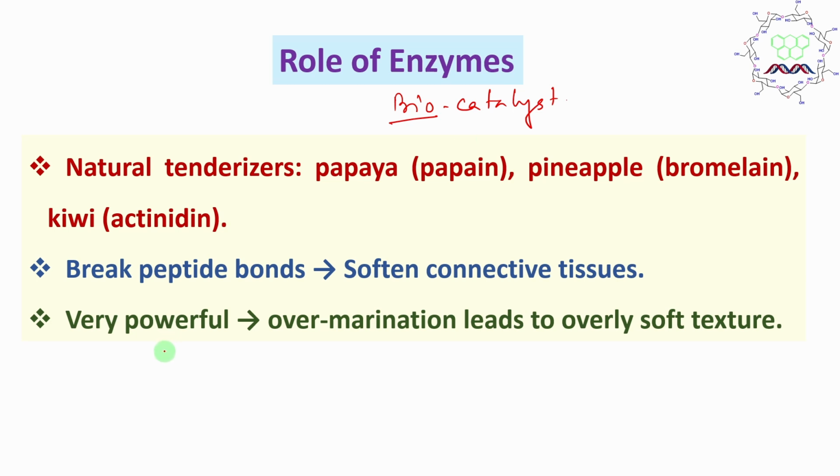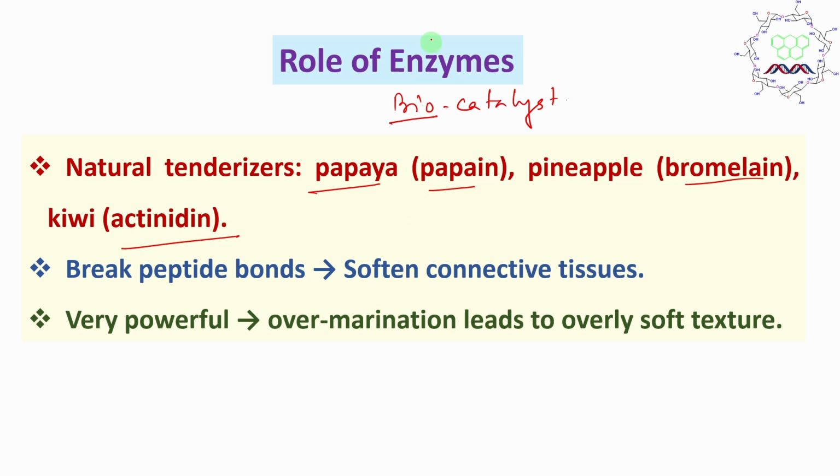Now look at natural enzymes present in papaya, like papain; pineapple has bromelain; kiwi has actinidin. By the way, I guess many of you have seen that if you want to cook mutton, along with all the spices, people add a little bit of papaya paste so that the meat cooks easily, meaning during the marination.